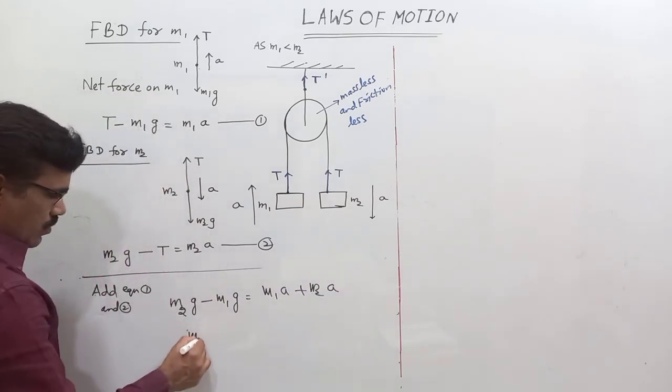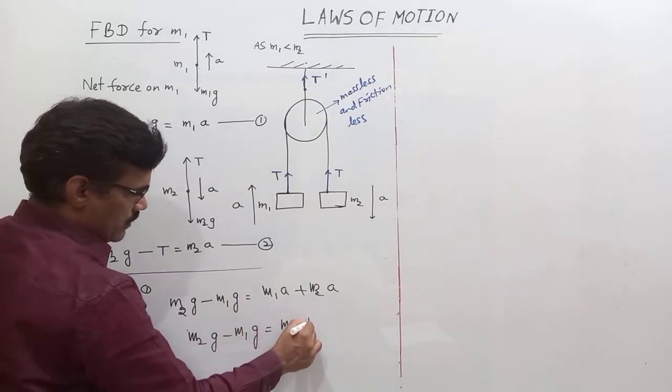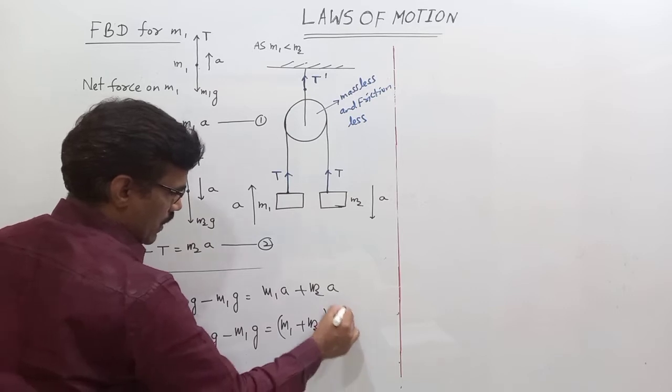So M2G minus M1G equals (M1 plus M2) into A.